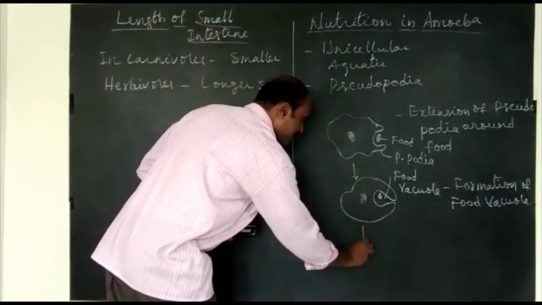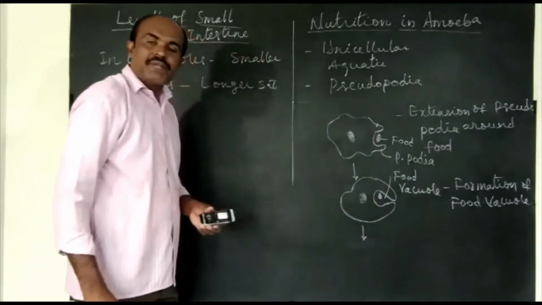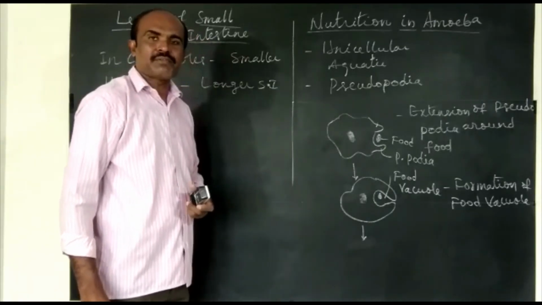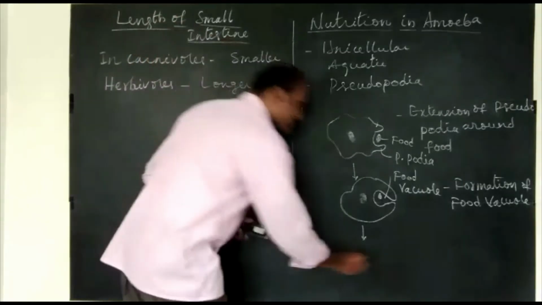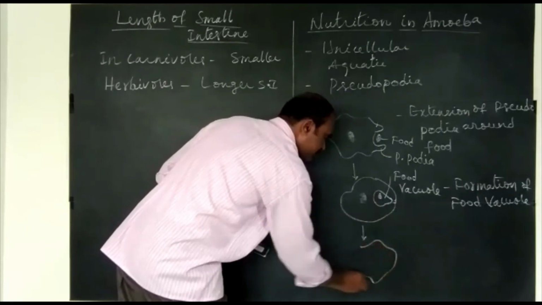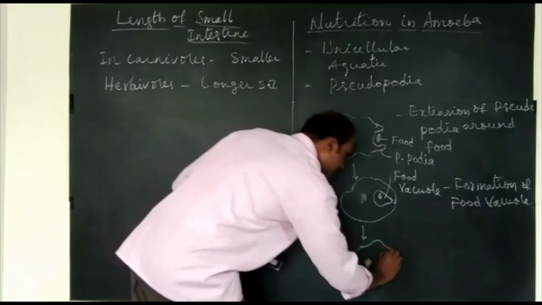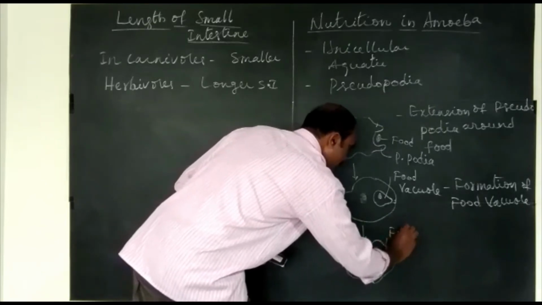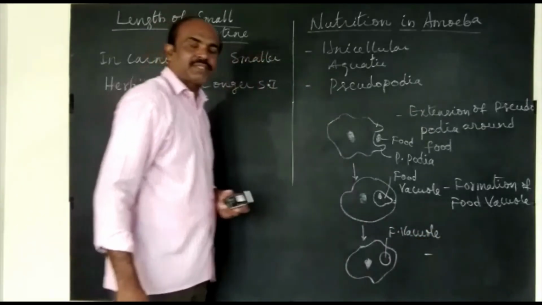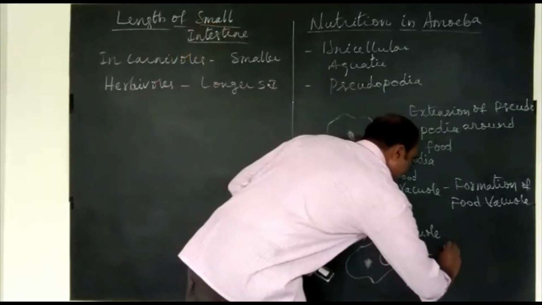Then in the next step, within the food vacuole, digestion happens, conversion of complex food materials into simple food materials. So this is nucleus, this is food vacuole. In the next step, digestion happens, that is breaking down of complex food substances into simple food substances. Digestion.